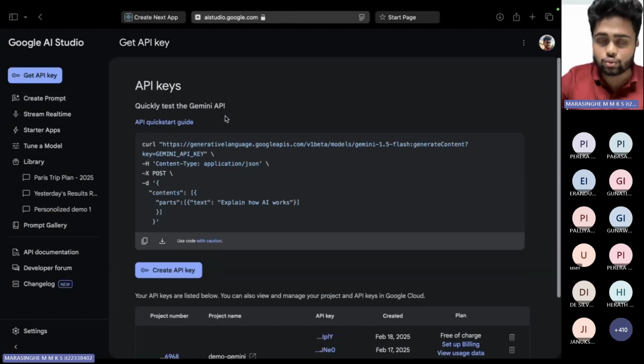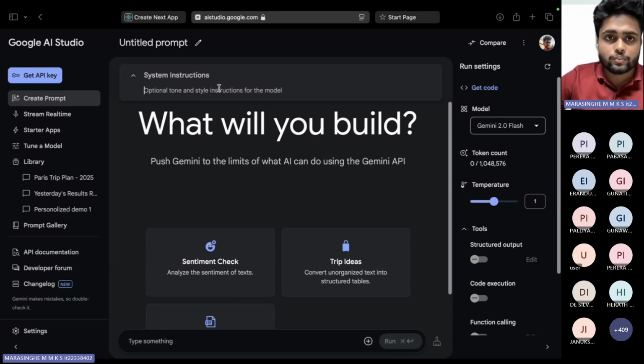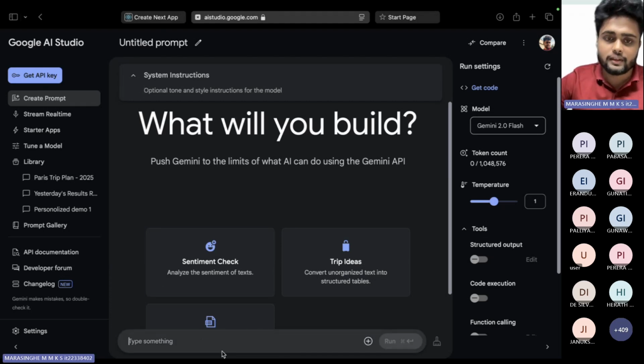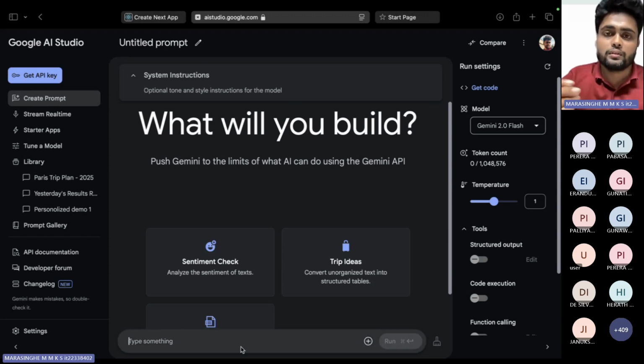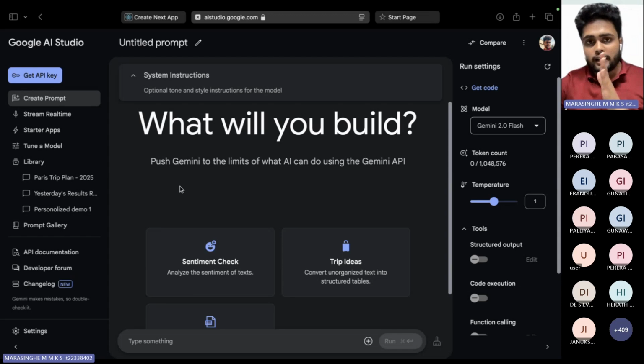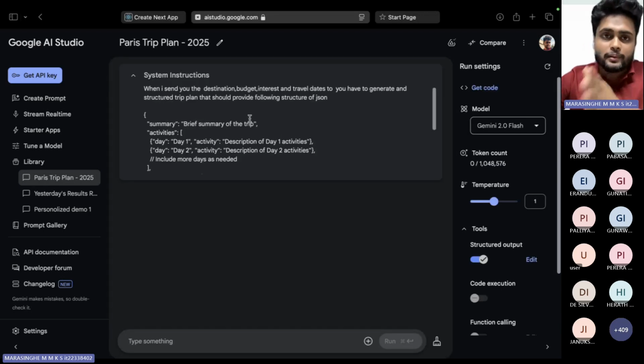Go again to Google AI Studio, and there's an option called Create a Prompt. This is the interface that you will see, and at the top you will see an option called System Instructions, and at the bottom you will see an option to type in. In the code, this part is called system instruction, and this is the prompt that we are giving to Gemini. I'm not going to fully write the instructions here. I have prepared one for my application.